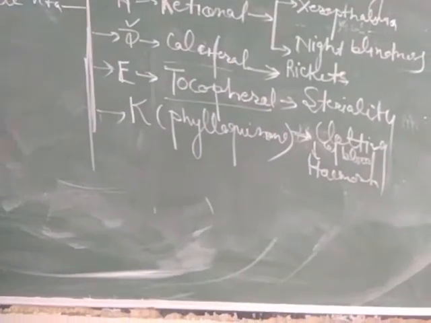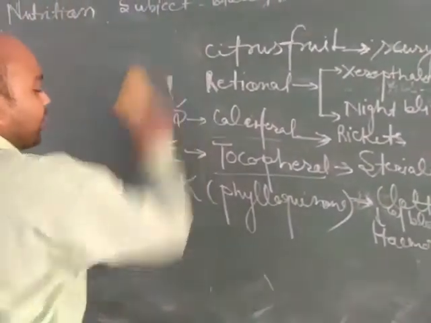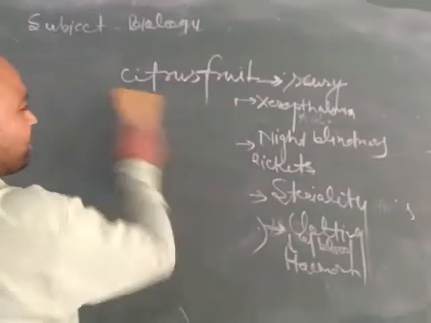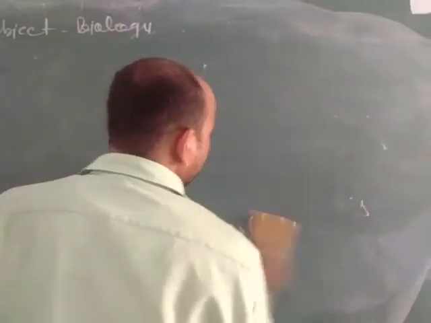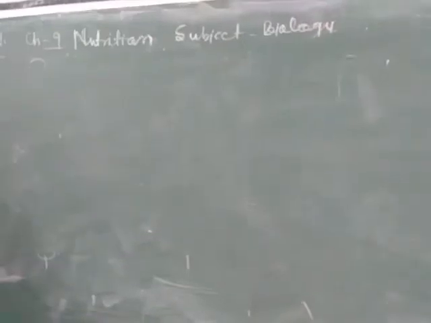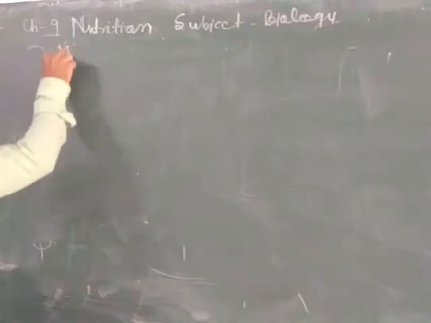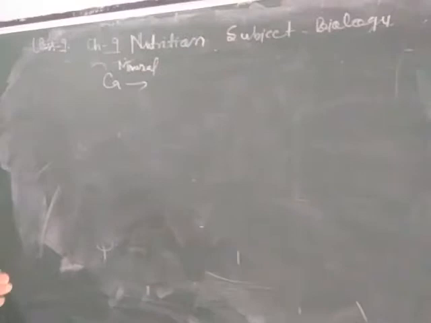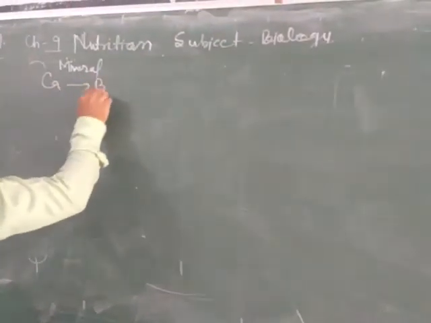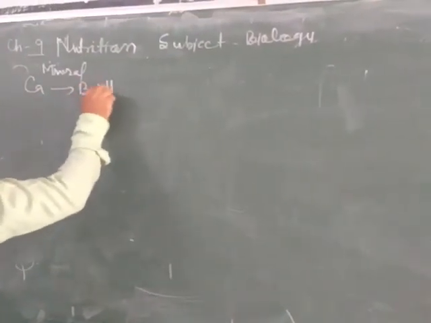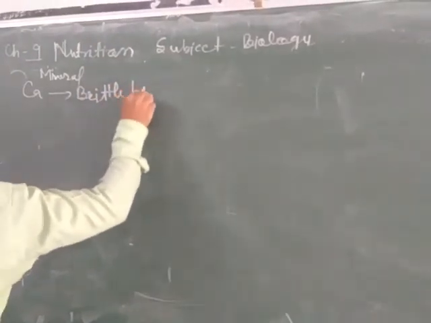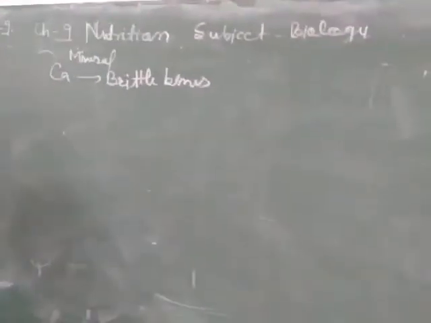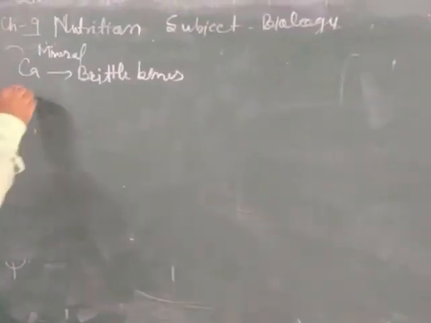Now we will discuss different types of essential minerals that are required by our body for carrying out different activities. The first mineral essential to our body is calcium. Calcium is the main mineral responsible for formation of bones and teeth. Due to its deficiency, our bones become brittle. Calcium is found in milk, cheese, egg, etc. Vegetables are also sources of calcium.